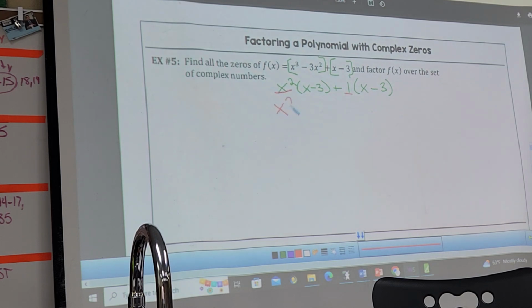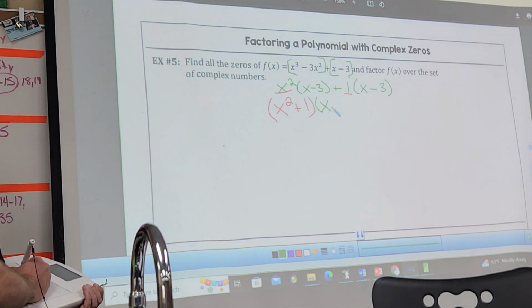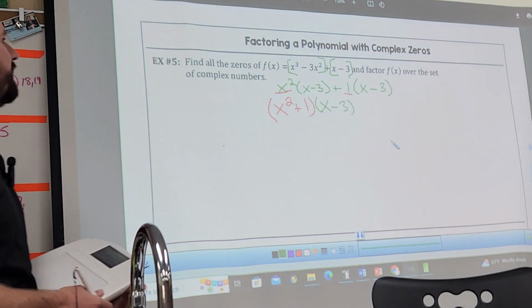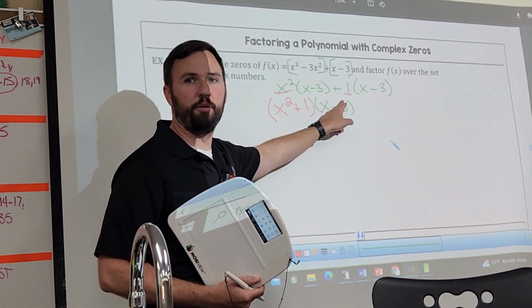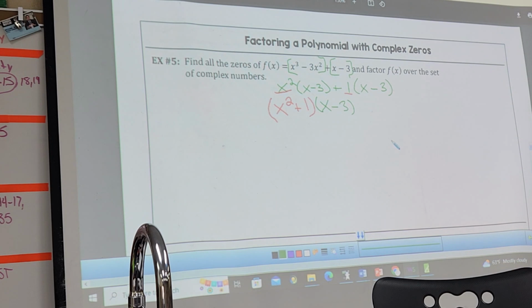Group them out, pull them out. And then what's happened to that x minus 3? Just pull it, because distributive says that hits both. It's not squared, it's just good, because it's adding. All right, so, nope.